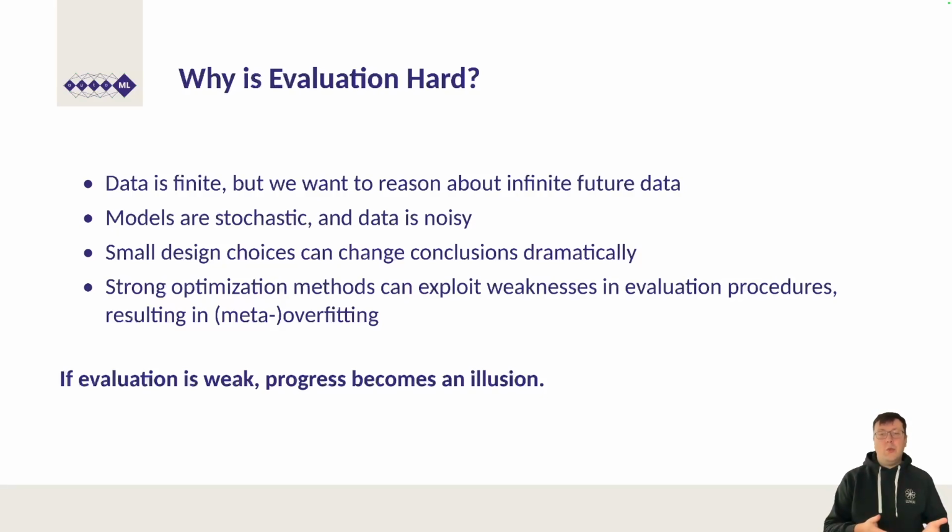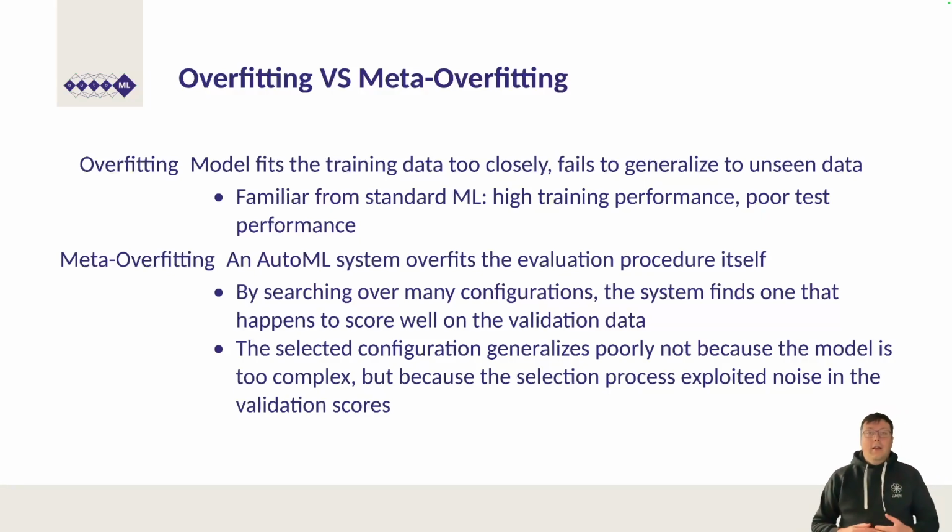This last point leads us to a conclusion. If evaluation is weak, progress becomes an illusion. A method that relies on flawed evaluation protocols will reward methods that game those protocols rather than methods that solve the underlying problem. Let us now make the distinction between overfitting and meta-overfitting precise, because it is central to understanding why AutoML requires particular care.